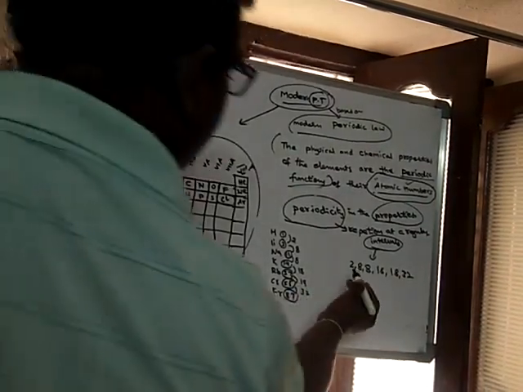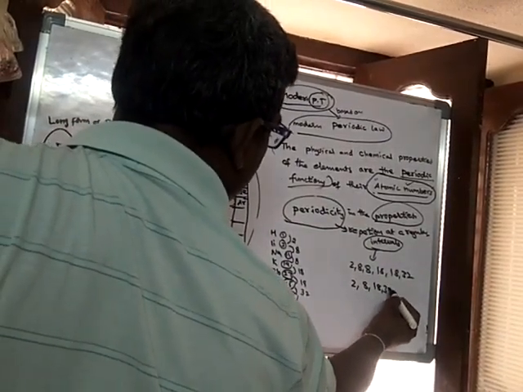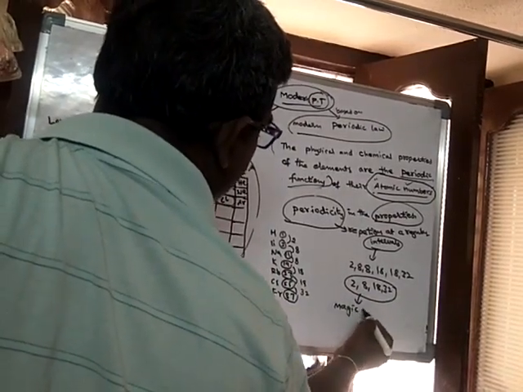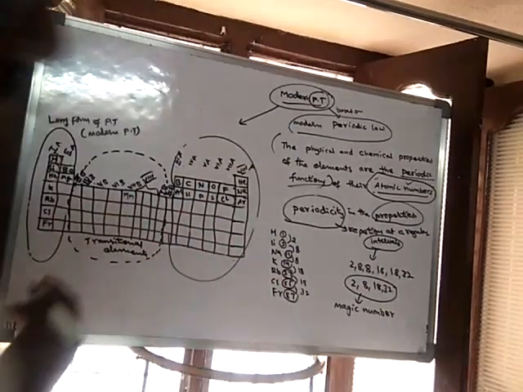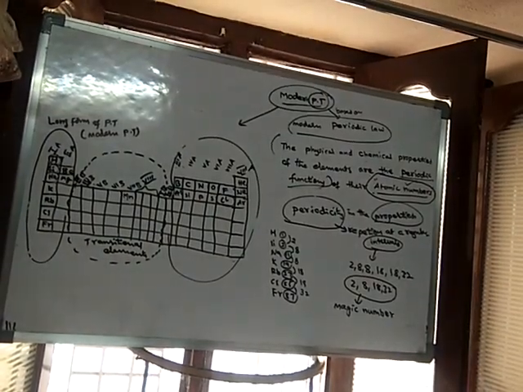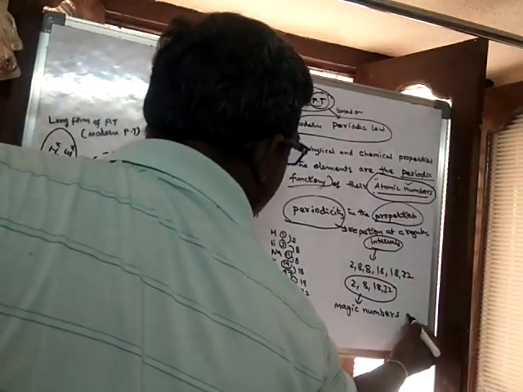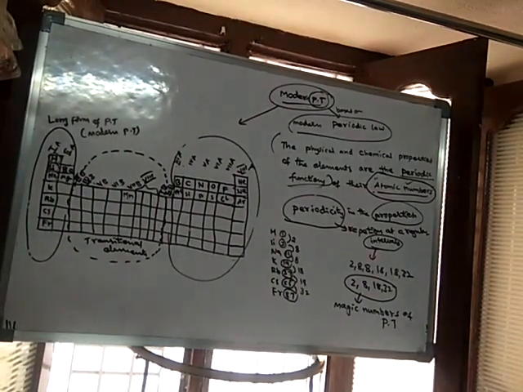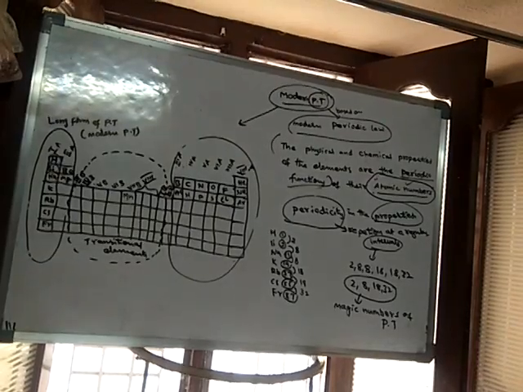And these numbers, what are these numbers? 2, 8, 18, 32. These are said to be magic numbers, because at the intervals of these elements only the properties are repeated. Hence these numbers are said to be magic numbers of the periodic table. So what are the magic numbers of the periodic table? 2, 8, 18, 32.